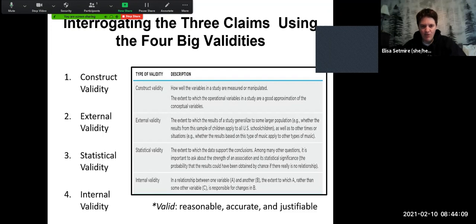And just to back up for 1 second, when we talk about something being valid, we're asking, is it reasonable? Is it accurate? Is it justifiable? Those are synonyms for valid. So we're looking at, is something accurate? That's another word for validity, and kind of trying to critique that a little bit using these different types of validity. So we can talk about construct validity, external validity, statistical validity, and internal validity. So 4 different types, and we'll look at each one of them in this part of this chapter.